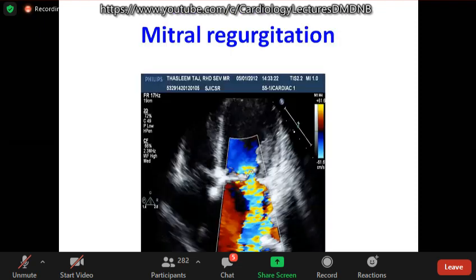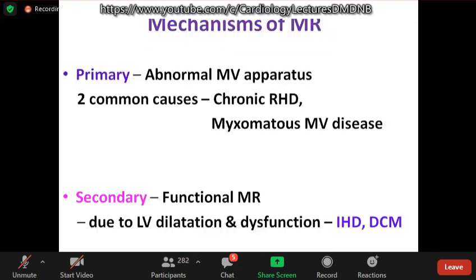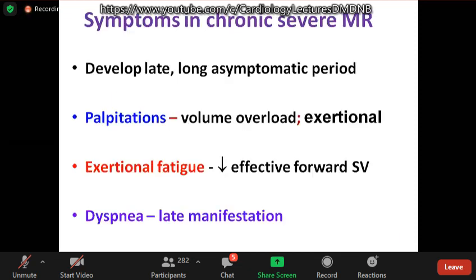We'll move on to mitral regurgitation. Mitral regurgitation can be primary due to abnormal mitral valve apparatus. Two common causes are chronic rheumatic heart disease and mitral valve prolapse. Secondary is functional MR due to LV dilatation and dysfunction, seen in ischemic heart disease and dilated cardiomyopathy.